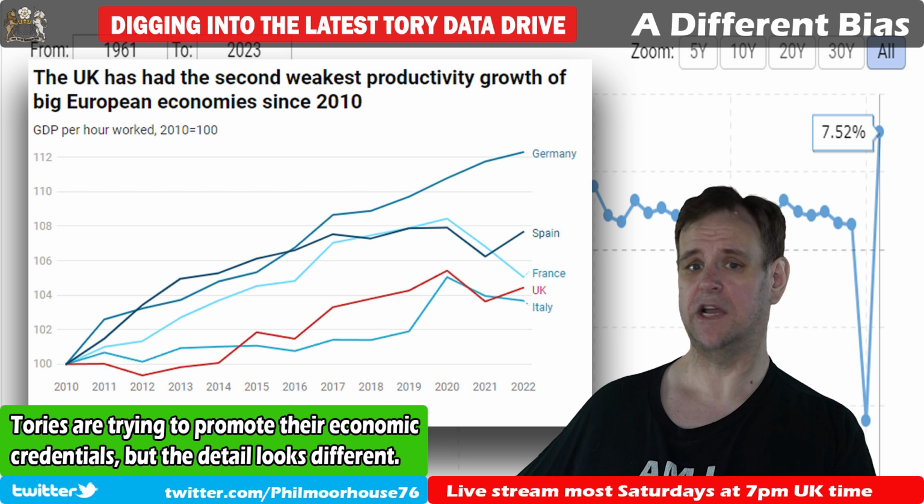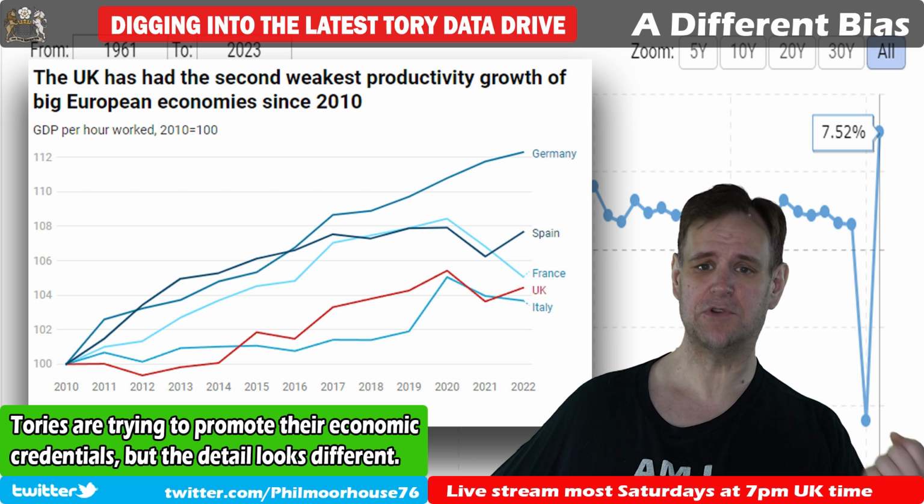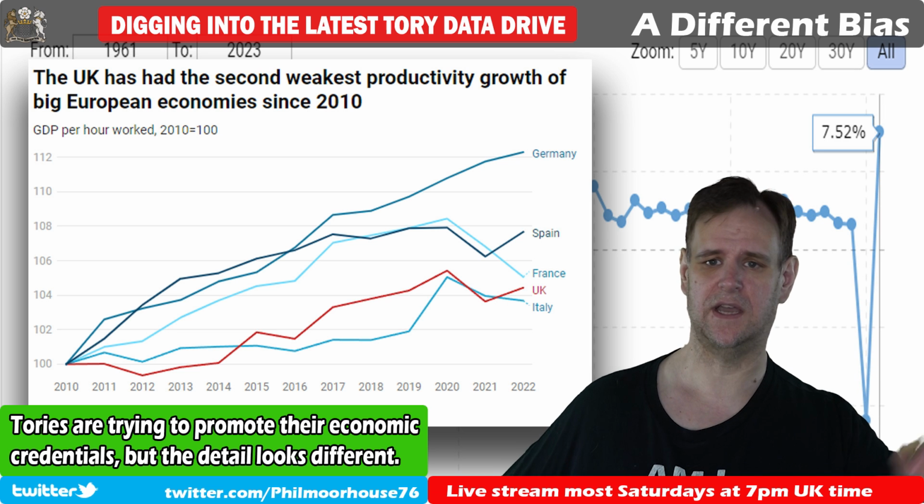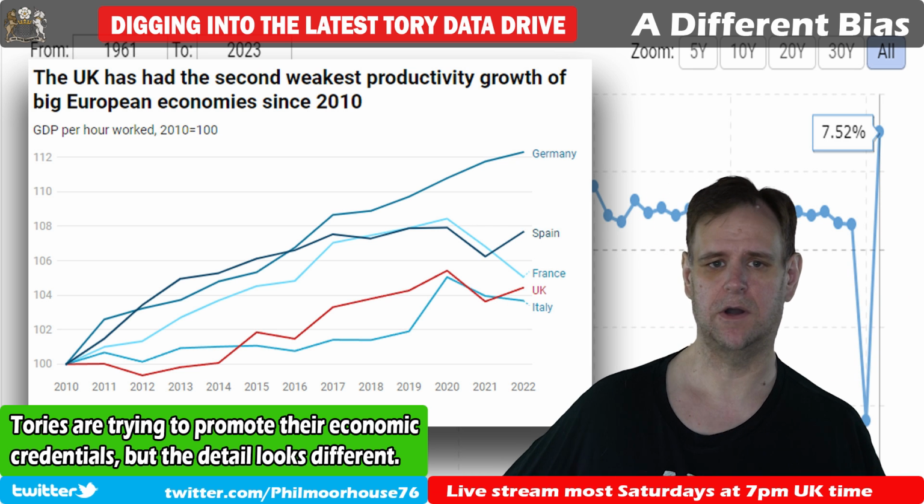And this latest move by the Tories to present data in a way which shines the best light on them, absolutely the right strategy. It's what they should do. I keep saying Labour should do the same thing. Present charts, put it through people's letterboxes. No great wall of text. Simple chart, chuck it through the letterbox.